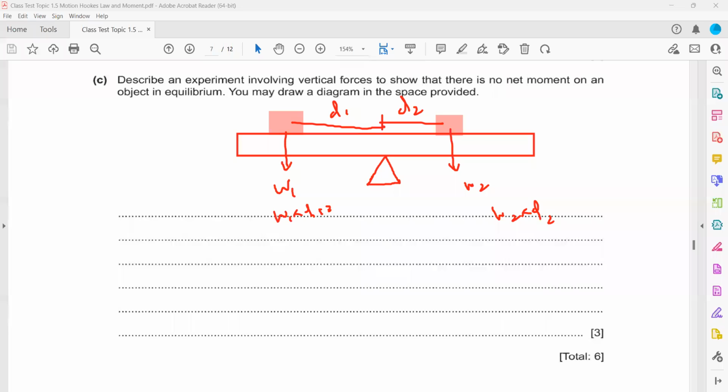So how do you write this experiment? This is an open response question, so it doesn't have a fixed answer. You can write any experiment, as they did not specify. You can mention: take a meter rule or meter scale and place it on a pivot, then add two loads, one on each side, until the meter rule is balanced. Then calculate the clockwise moment and anti-clockwise moment, and compare the two moments. When the beam is balanced, the clockwise moment will be equal to the anti-clockwise moment.